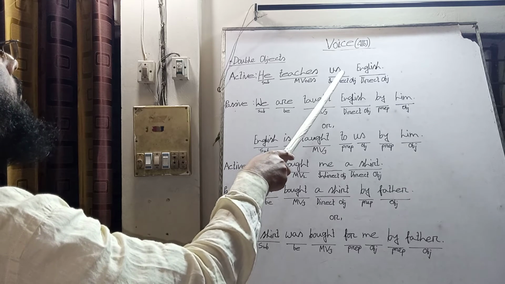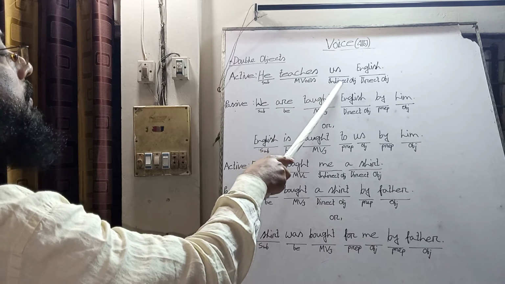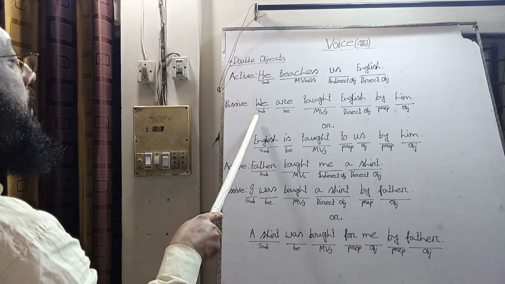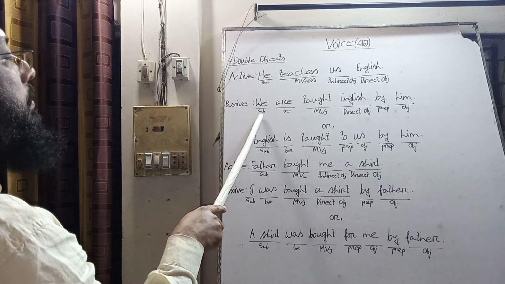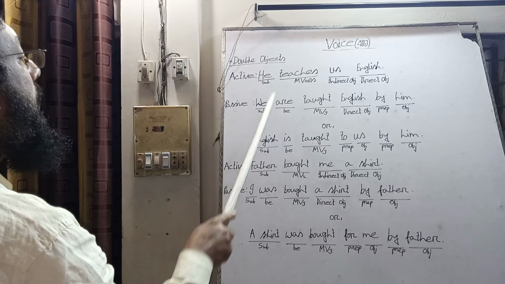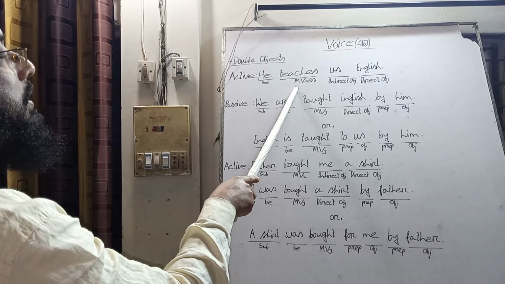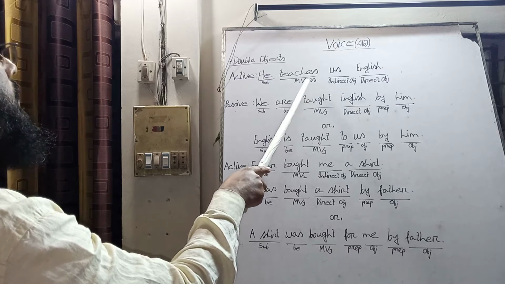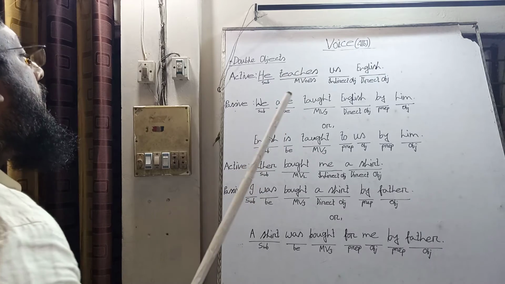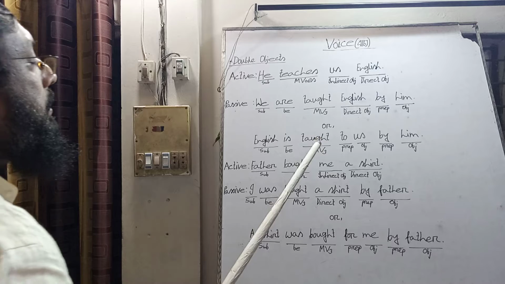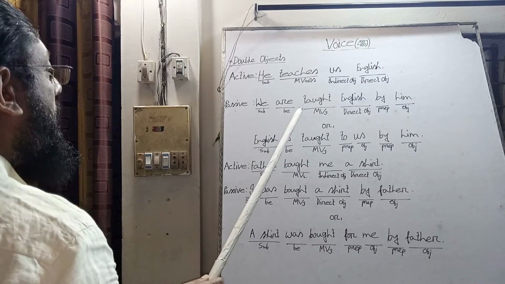So when we make the object us into the subject of the passive voice, it will be we. He teaches, he is third person singular, so the main verb teach takes s. So it is present indefinite tense.